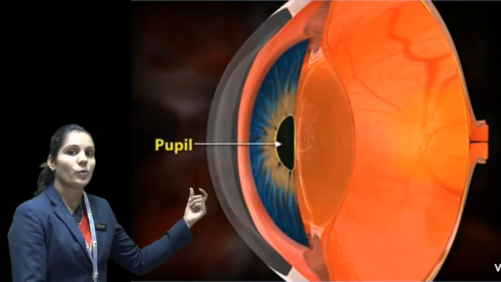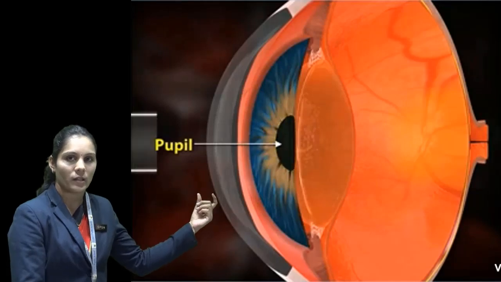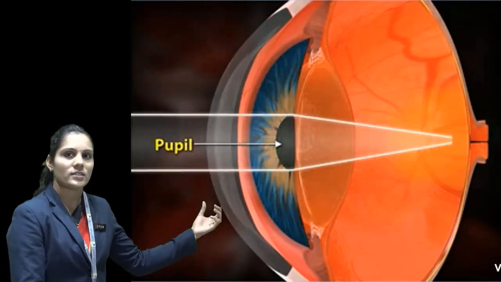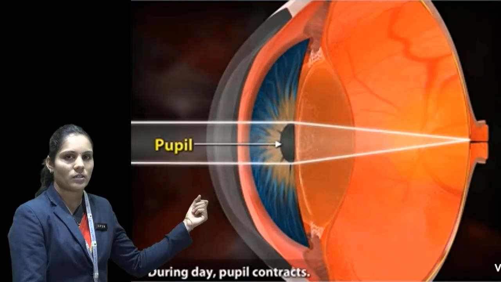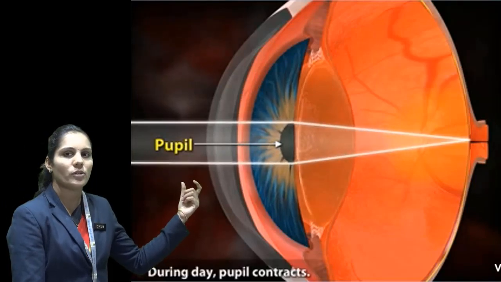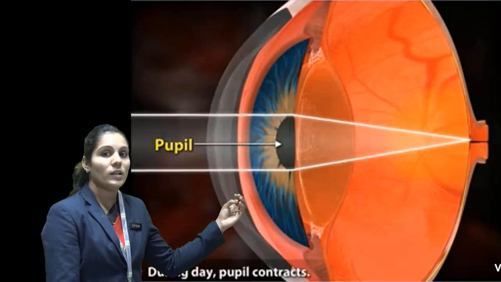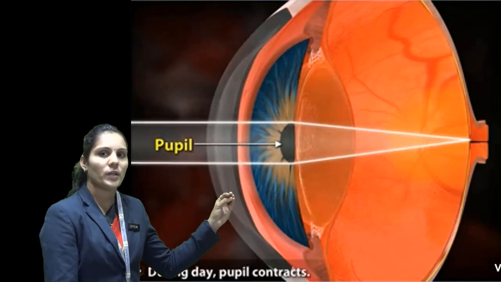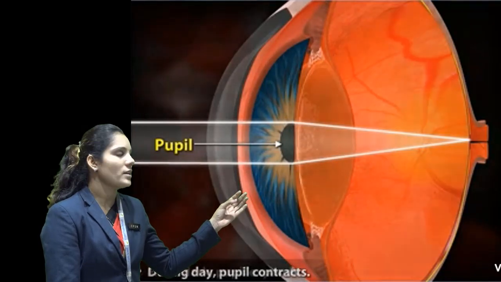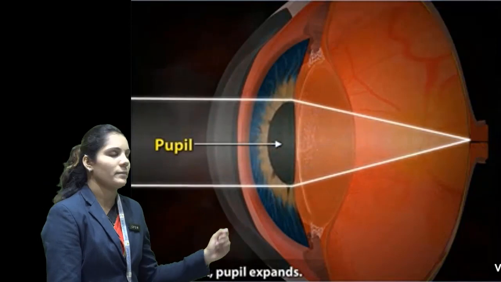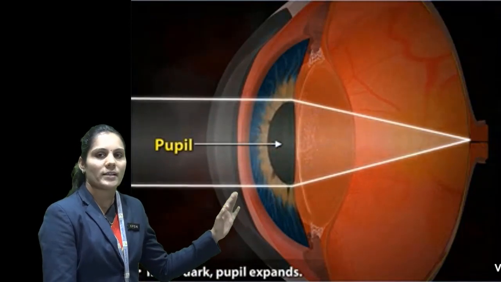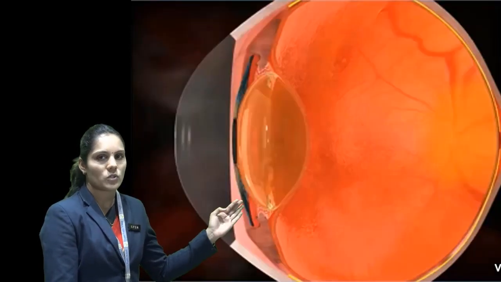So the iris controls the movement of the pupil, contracting and relaxing. It is very sensitive to light. The iris controls the size of the pupil: it is very small during the daytime, and it enlarges in size during the night time. So all this action is taken by the iris only.